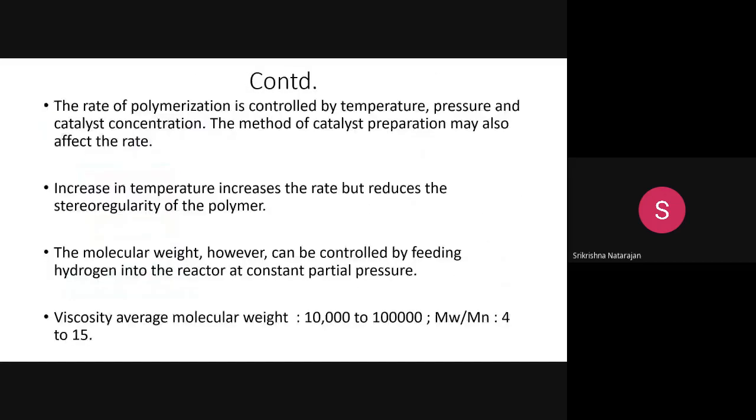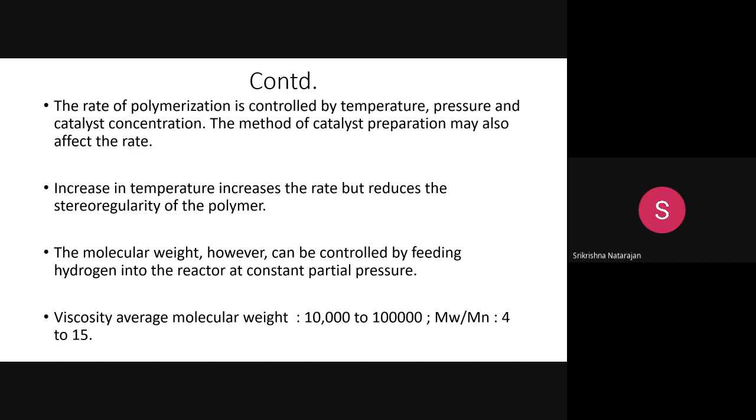So I've told you how it works. The rate of polymerization you can control by controlling the temperature, pressure, and the catalyst concentration. And you do not need to increase the temperature, because the increase in the temperature affects the stereo regularity of the polymer, because it has the thermal stability up to 100 degrees centigrade only. So you do not need to use it.